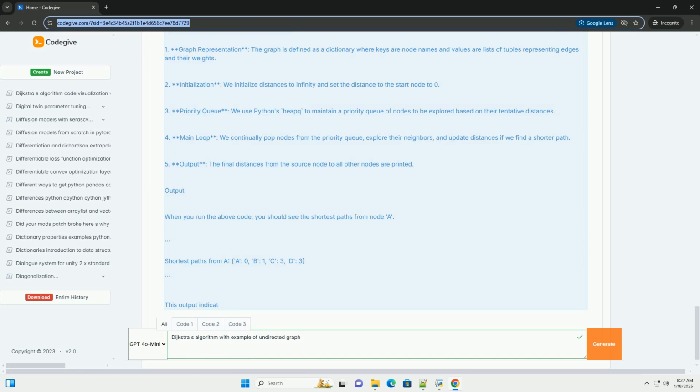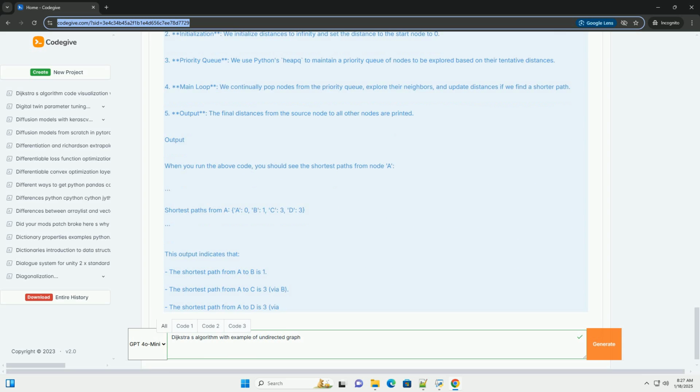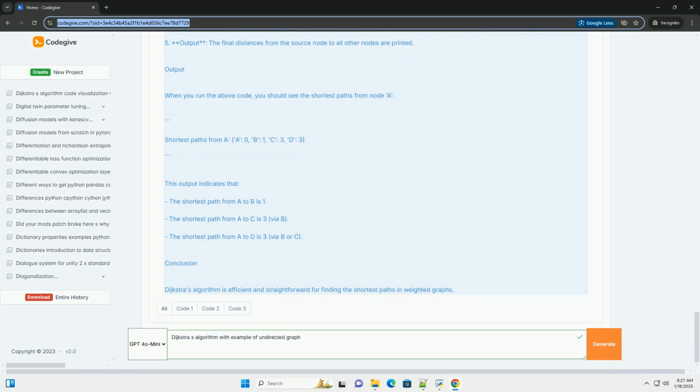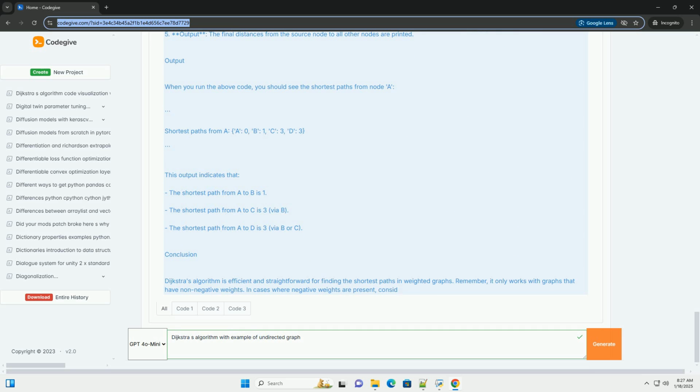Steps of Dijkstra's algorithm. 1. Initialization. Set the distance to the source node to 0 and all other nodes to infinity. Mark all nodes as unvisited. Create a priority queue and add the source node.